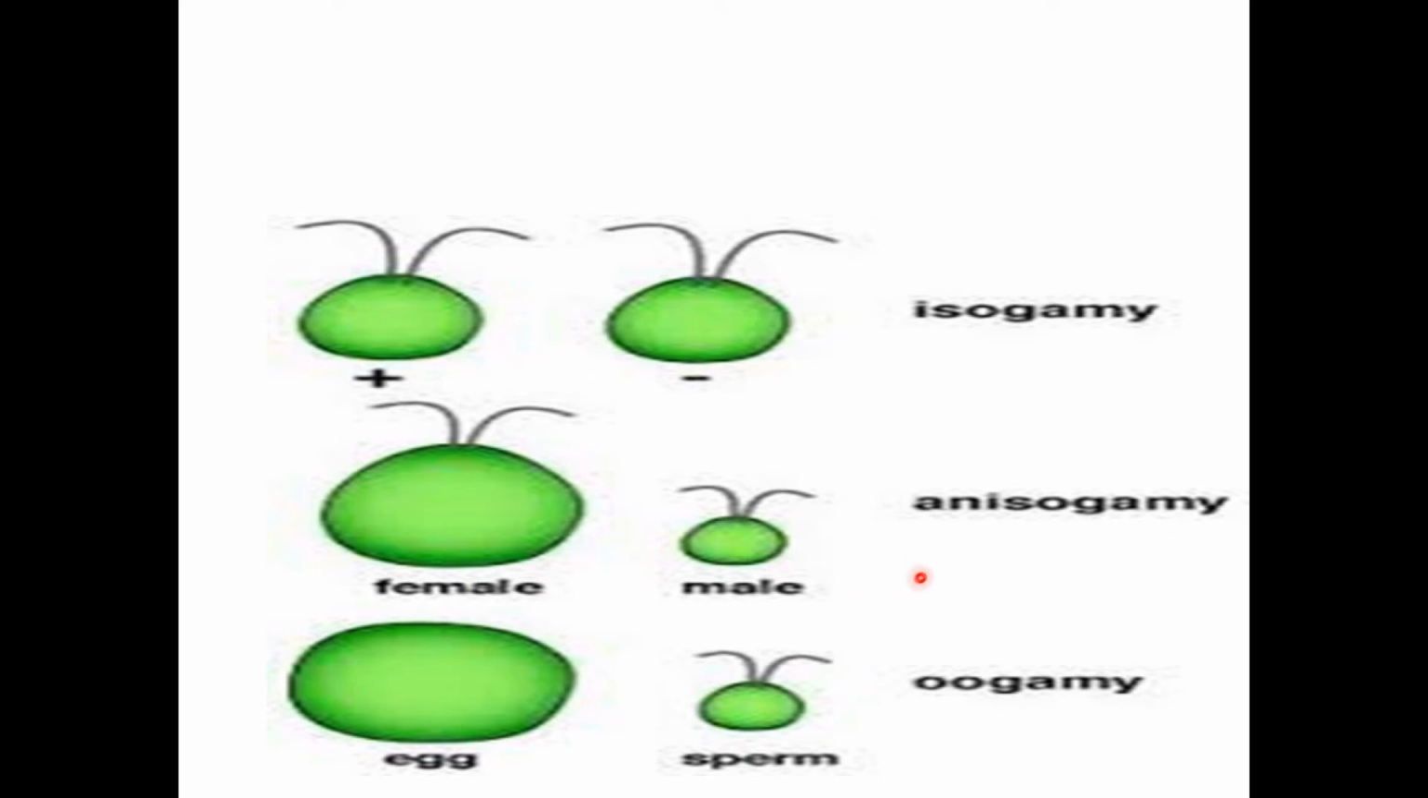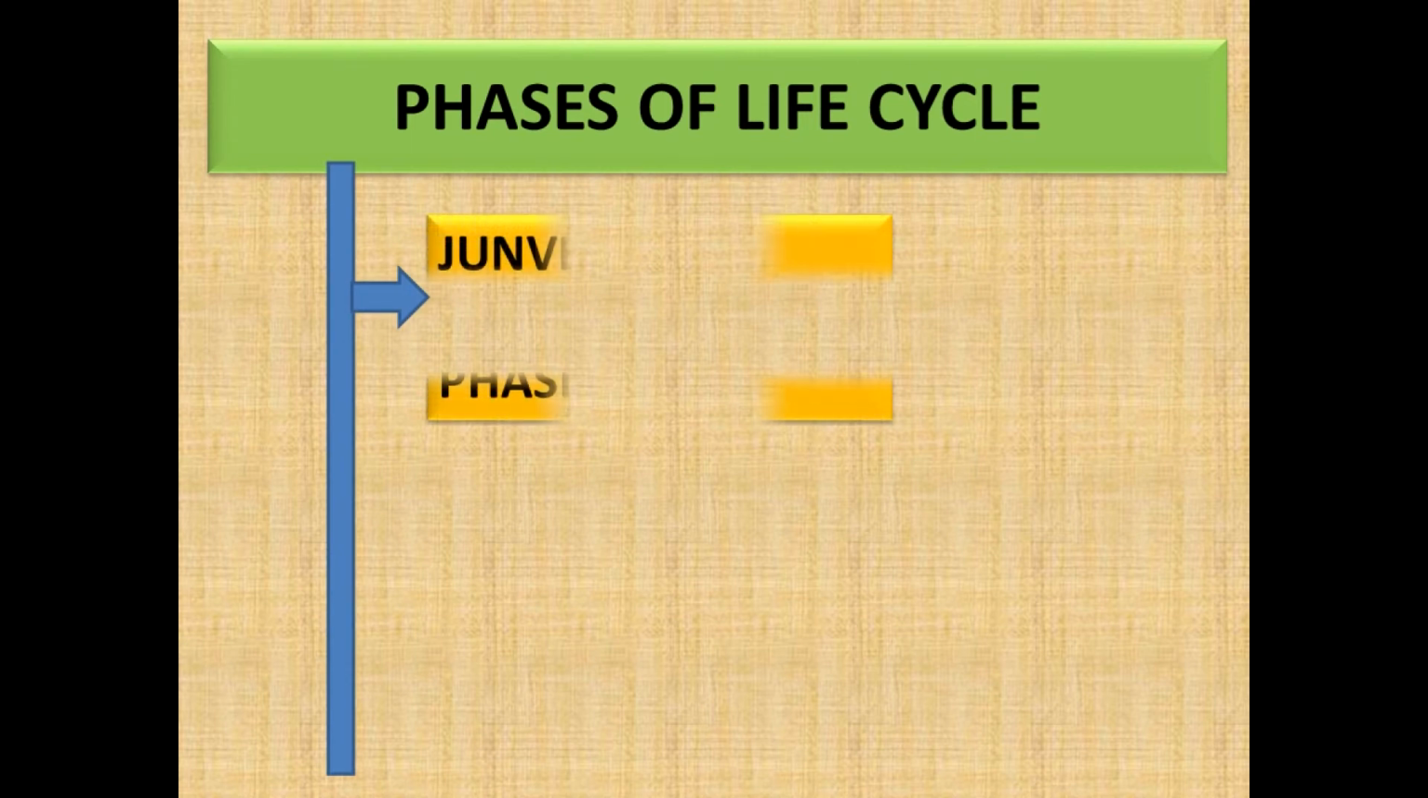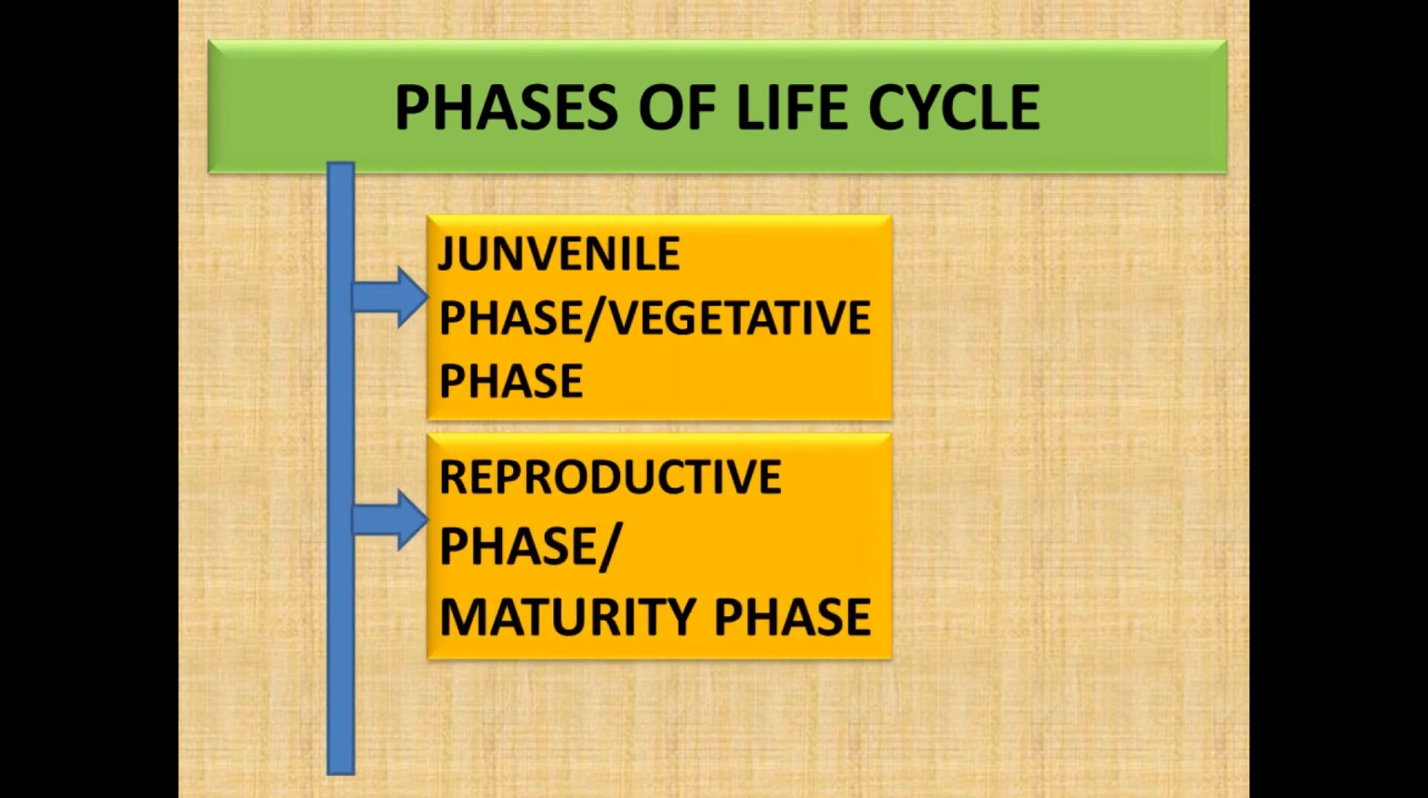This is known as anisogamy. Next, let us discuss the phases of the life cycle. What is a life cycle? Life cycle is defined as the developmental stages that occur during an organism's lifetime. Every organism undergoes three phases of life cycle.